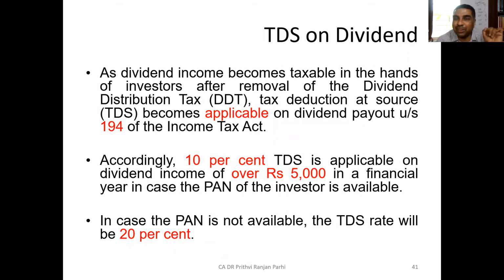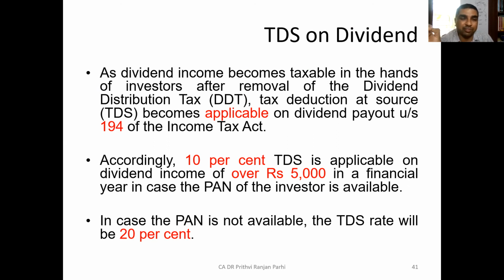Okay, but when dividend distribution tax is not there, one more thing the company has to take care of. When it is paying dividend, it has to deduct tax at source. There is nothing wrong in that. When the company is paying dividend, it will deduct tax at source. The TDS company has to deposit. At the rate of 10%, the company has to deduct tax at source.